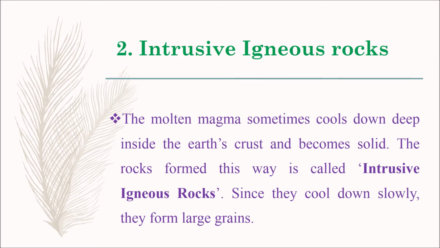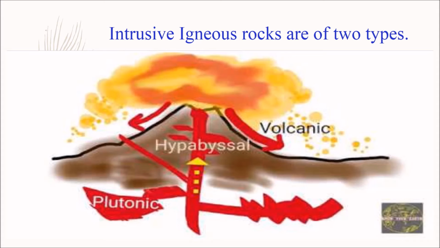Next, we are going to learn about intrusive igneous rocks. The molten magma sometimes cools down deep inside the earth's crust and becomes solid. The rocks formed this way are called intrusive igneous rocks. Since they cool down slowly, they form large grains. Intrusive igneous rocks are of two types. The first one is plutonic rocks and the second one is hypabasal rocks.